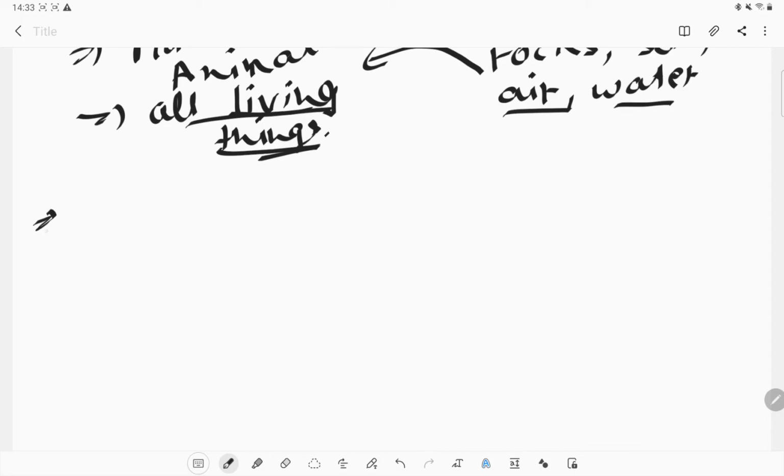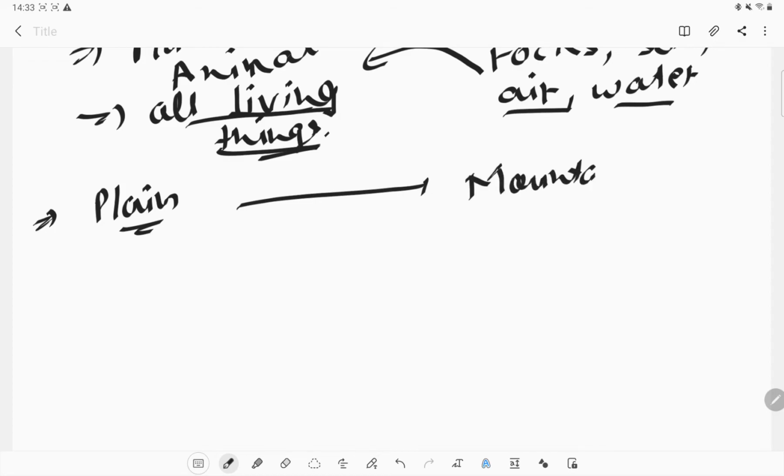Now there is another concept. If you go from a plain area to a mountain area, you must have seen that you face some kind of problems, like sickness, or you have problems taking air into your lungs, so you need to respire very often according to the mountain habitat.